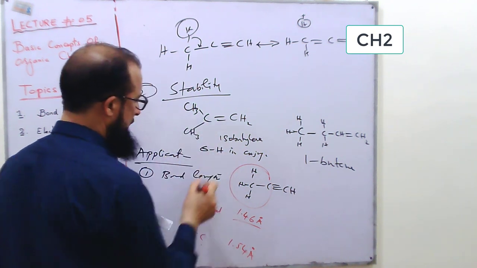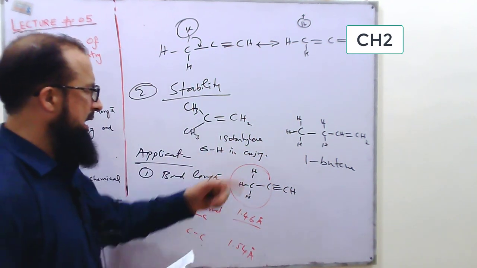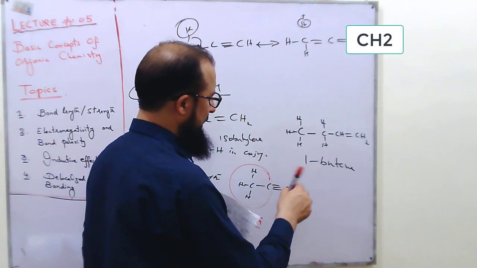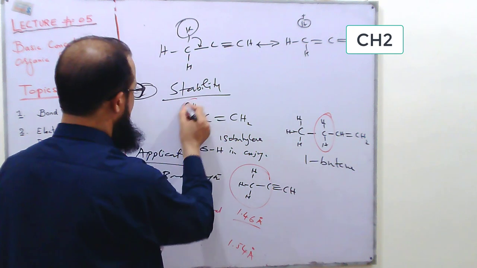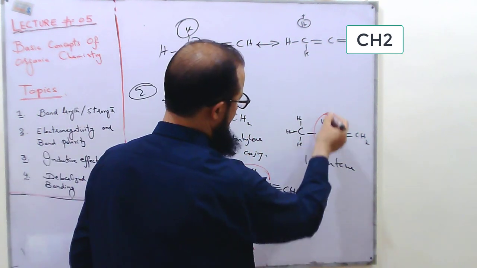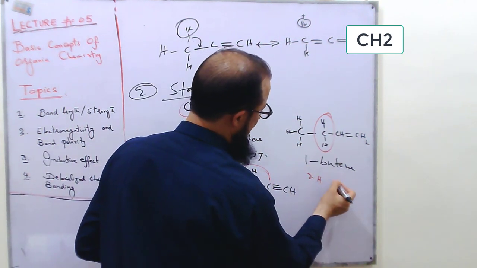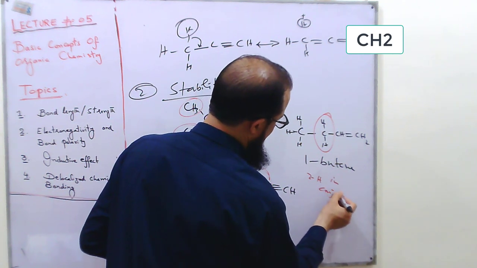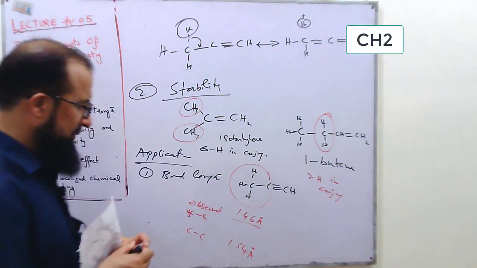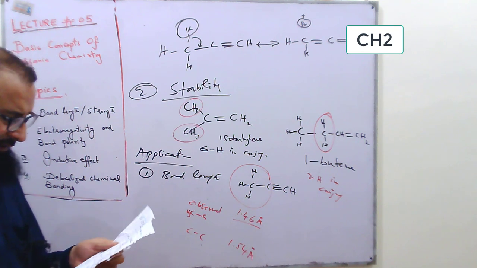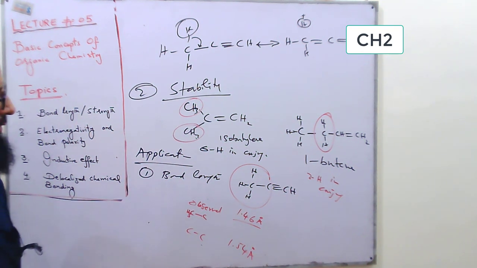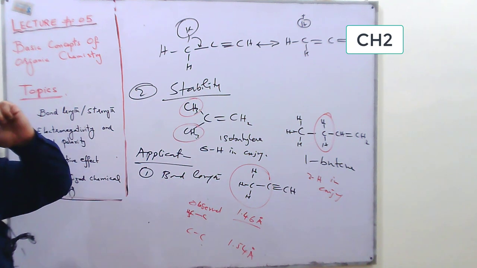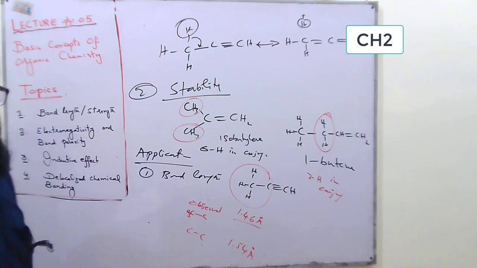While in 1-butene we have only 2 hydrogens in conjugation. So the greater the number of hydrogens in conjugation, the greater will be the stability of the molecule. So the stability of the molecule can be predicted on the basis of hyperconjugation.